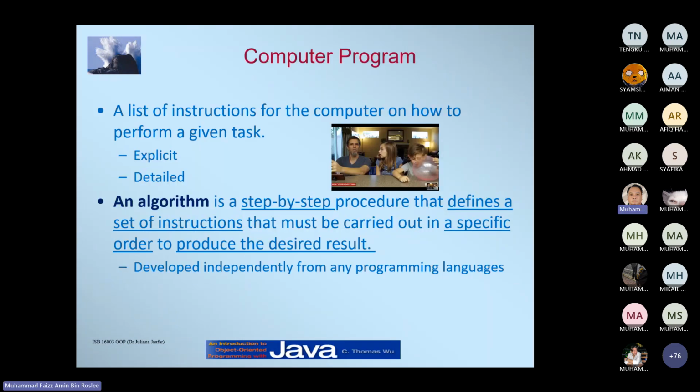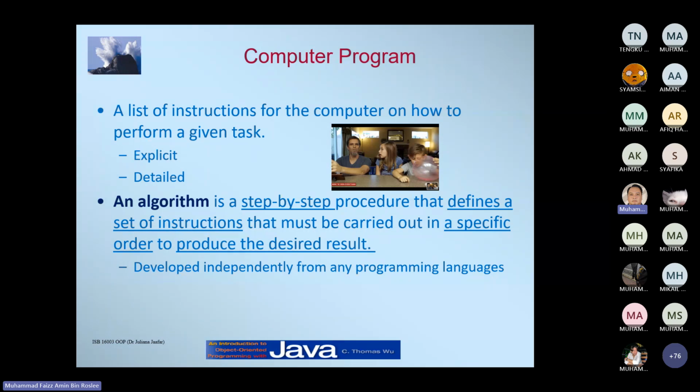Computer program. What is a computer program? A computer program is basically a list of instructions for a computer on how to perform a given task, whether in an explicit way or in a detailed way. Okay, so algorithm, right? I think most of you have heard about algorithms before. An algorithm is a step-by-step procedure that defines a set of instructions that must be carried out in a specific order to produce a desired result.